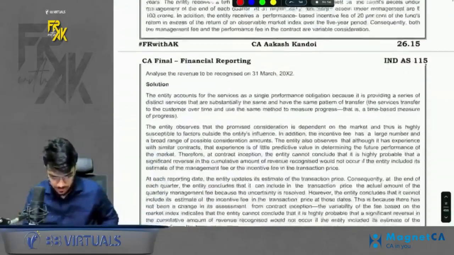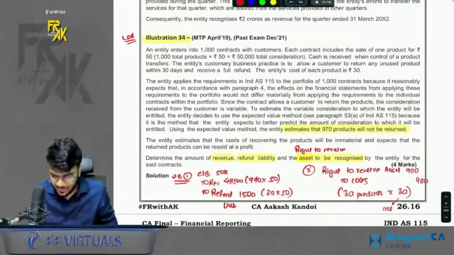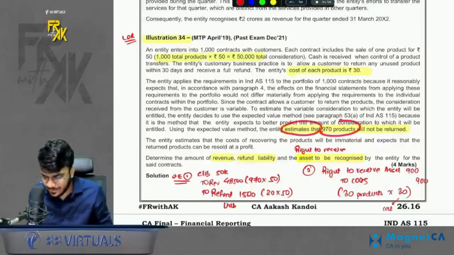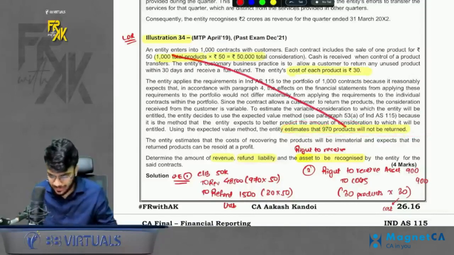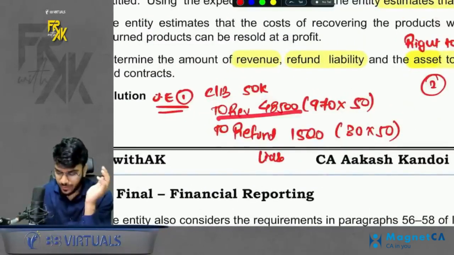That is illustration number 34. Okay. It says that we are going to sell 1000 contracts for rupees 50. So this is how much we are going to receive, 50,000. Now it estimates that cost is 30 rupees. Very good. We estimate that 970 will not be returned. Out of 1000, 970 will not be returned. So please have a look here. We received this much money. We can book the revenue 970.